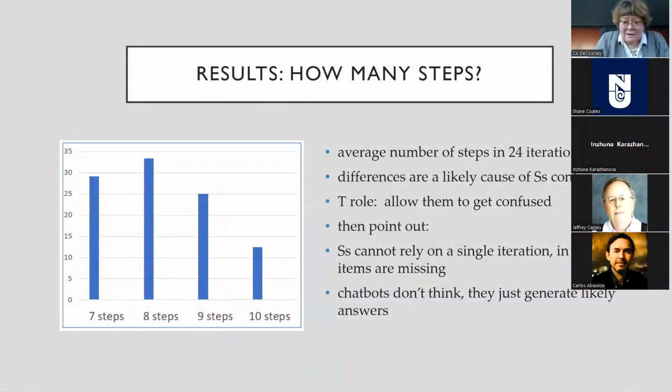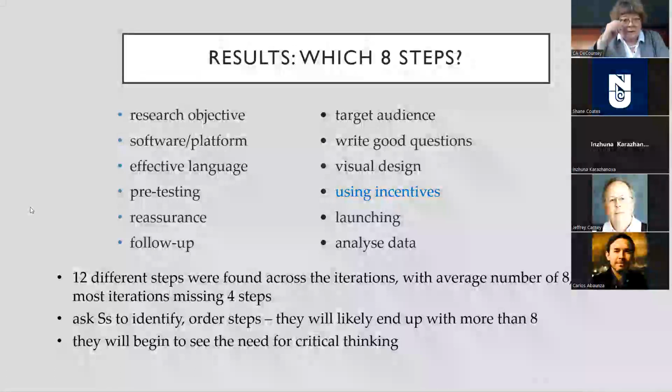So this is exactly Carlos's question. ChatGPT, chatbots, they aren't thinking about it. They're just producing words, likely words. All right, so how many steps is puzzling? Now, in the first 24 iterations, there were 14 different steps. So here they are. And so if you only get 8 of the 12, then you're aware that you're missing something.